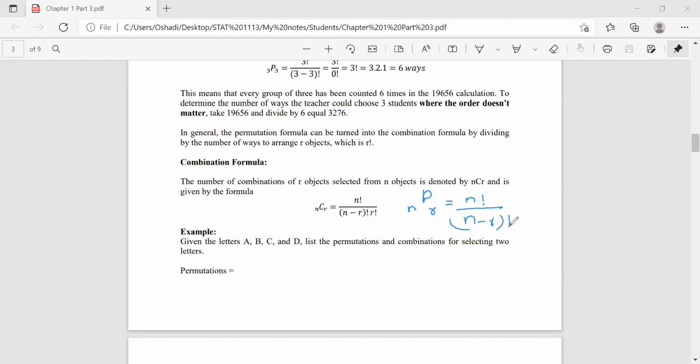And if we remove the repeated results, then we have to divide this by r!. So this is going to equal nCr.